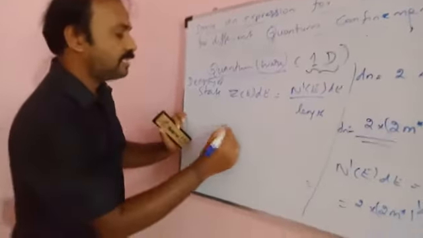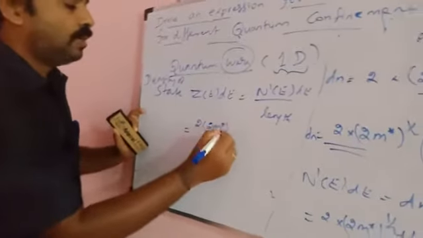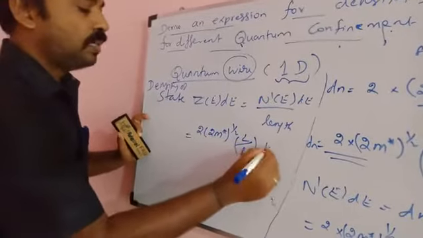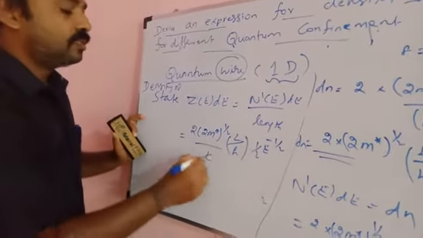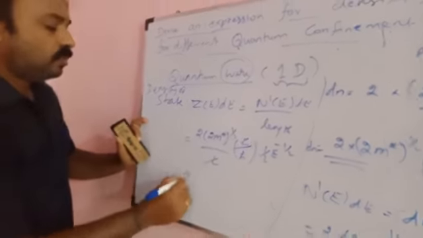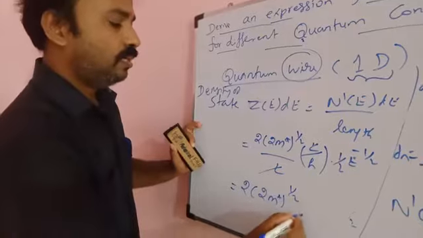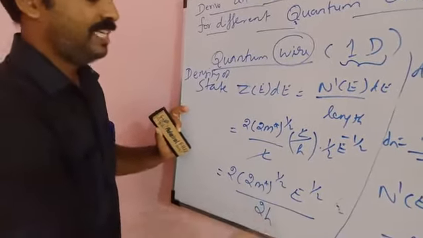So in this case, n prime is already derived: 2 into (2m star) power 1 by 2, L by h, into 1 by 2 e power minus 1 by 2, divided by L. So this L cancels. So 2 into (2m star) power 1 by 2, then e power 1 by 2 divided by 2h.